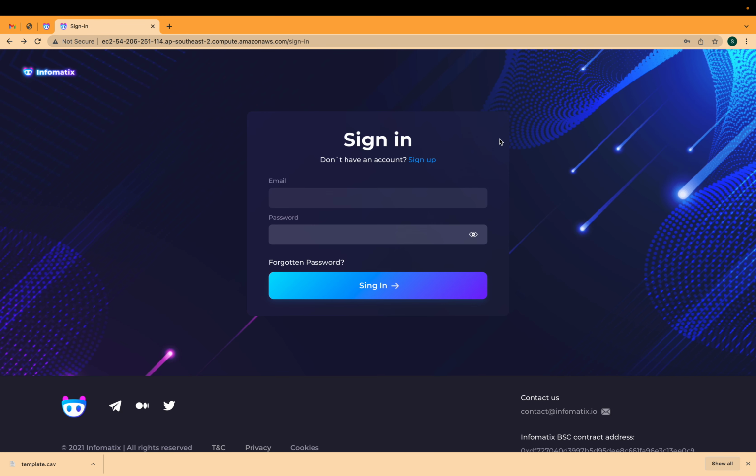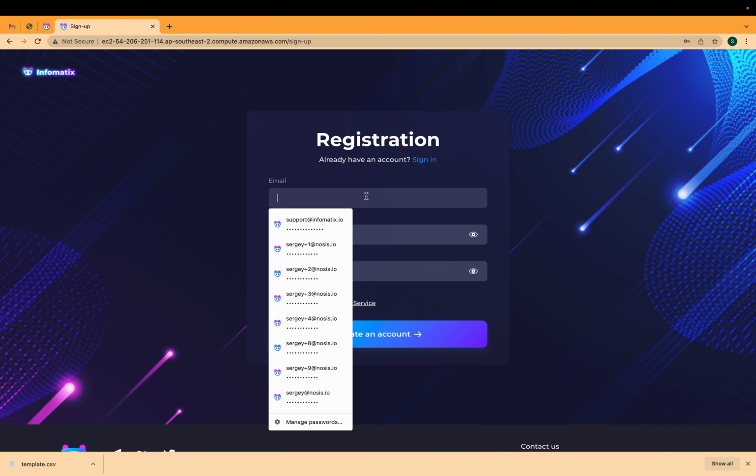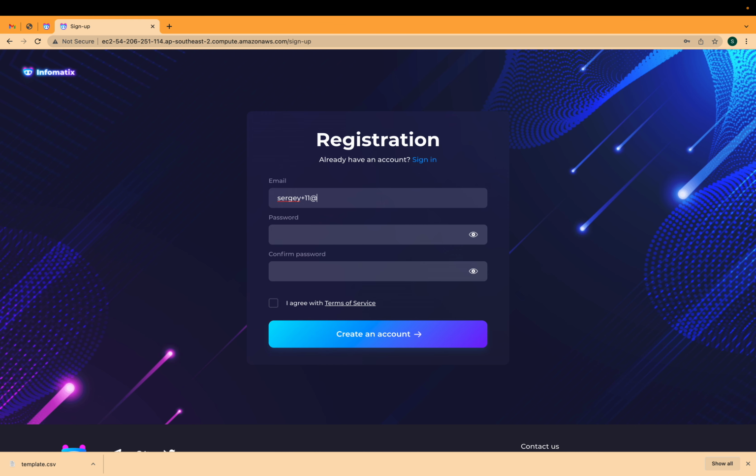Verifier, similar to a responder, is an expert in a given domain area. So we are going to create another account, Sergey +11, and try to apply for the verifier status.